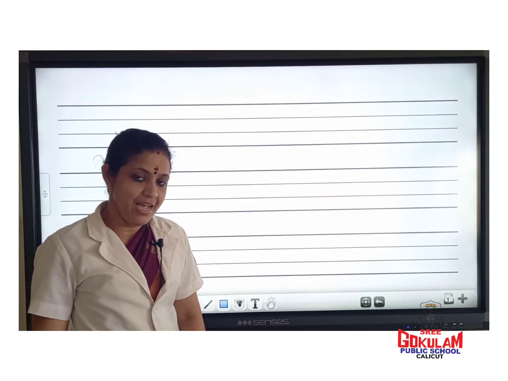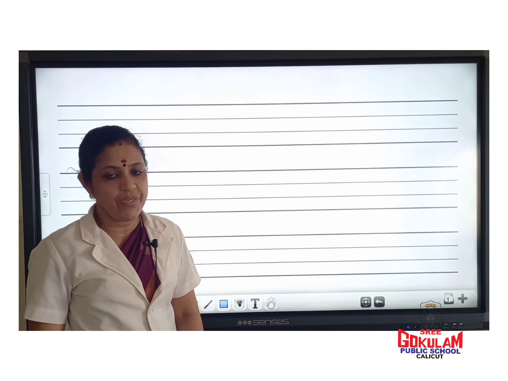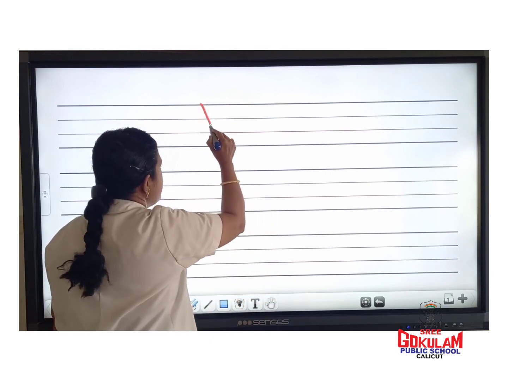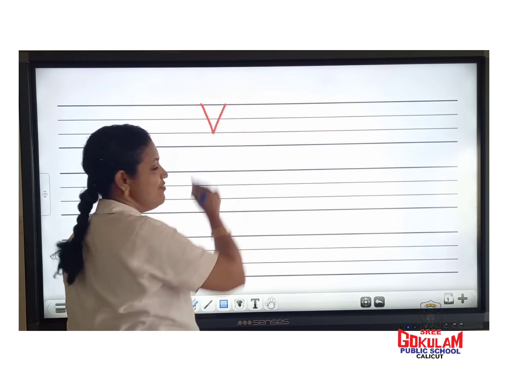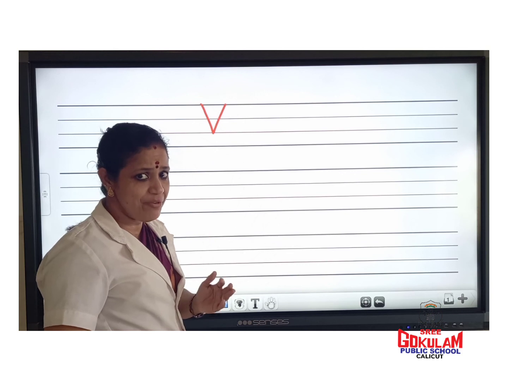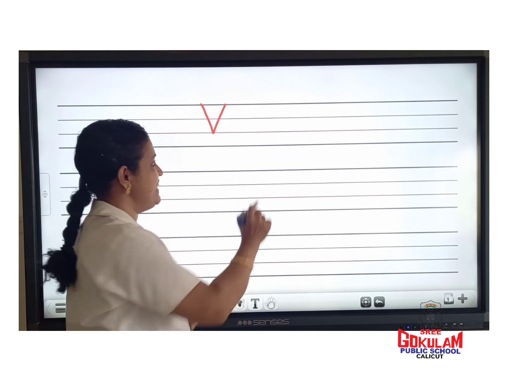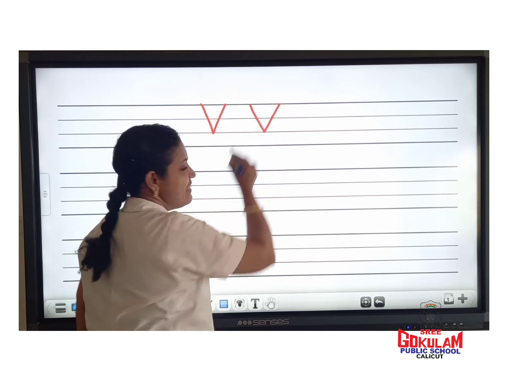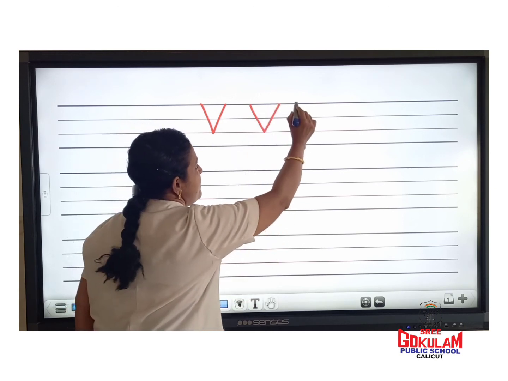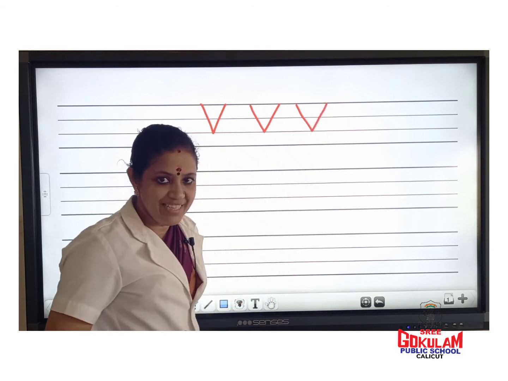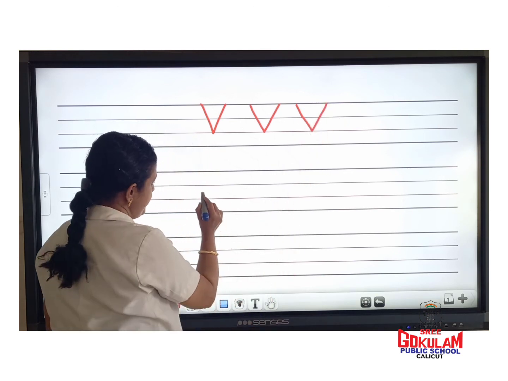We will learn how to write letter V. Which letter is this? Capital letter V. Come on, repeat after me. Capital letter V.